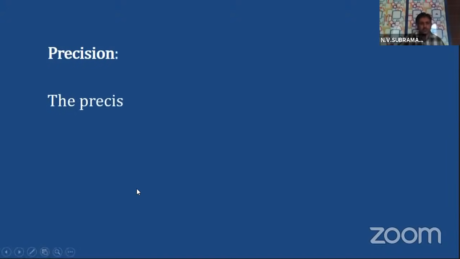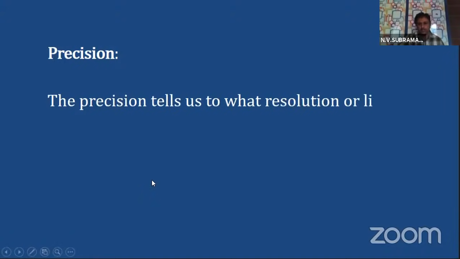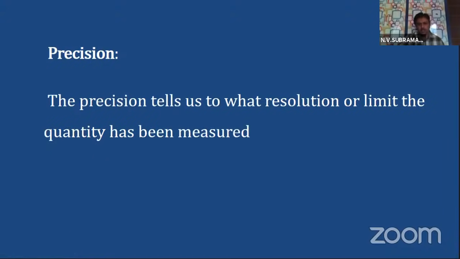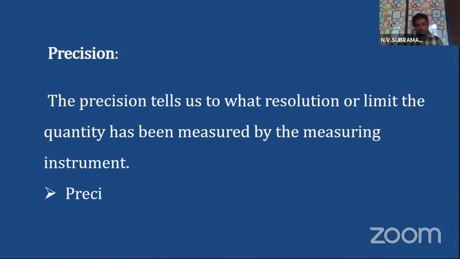Precision. What is precision? The precision tells us to what resolution or limit the quantity has been measured by the measuring instrument. Precision does not depend on errors.